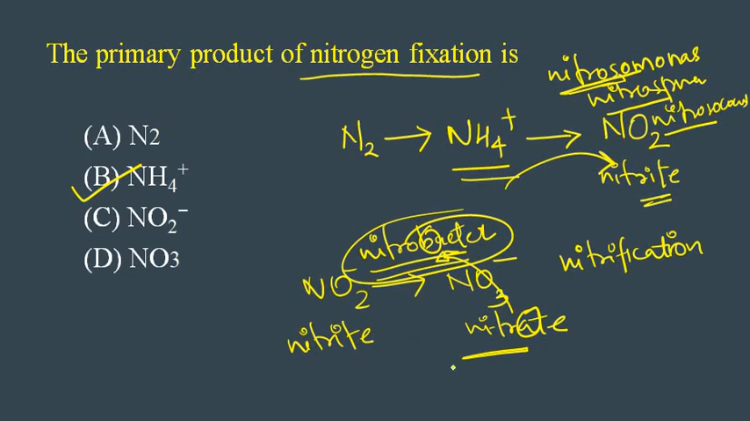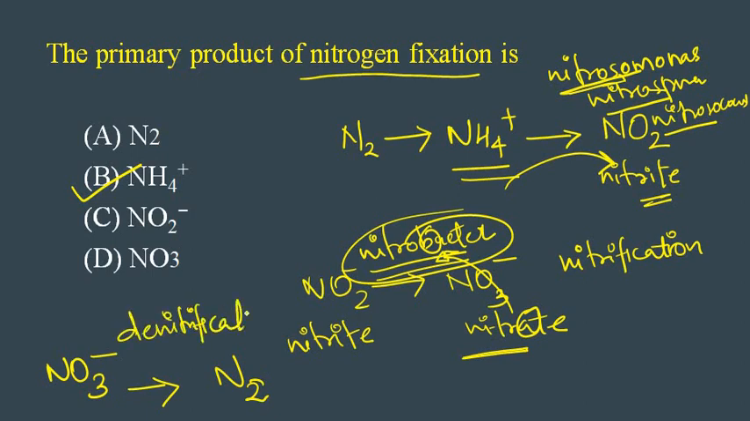And the final step is that this nitrate gets converted into nitrogen by the process of denitrification. The microorganisms which play a role in this denitrification process are Pseudomonas, and other examples are Thiobacillus denitrificans and Paracoccus denitrificans.